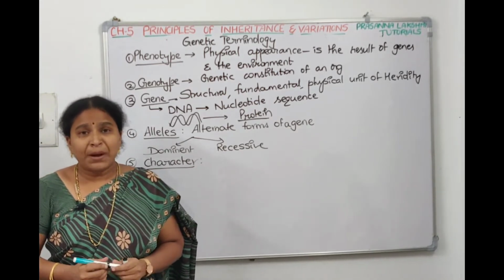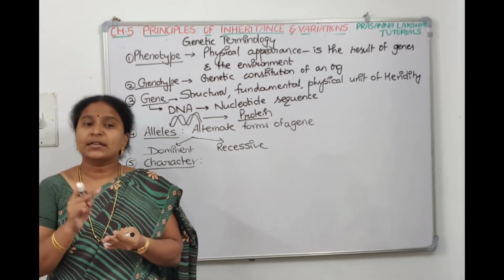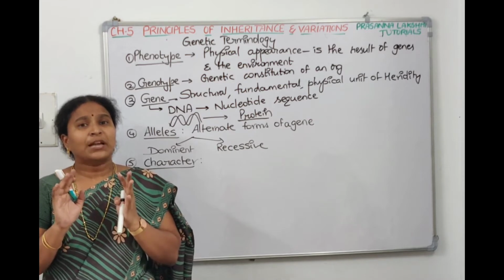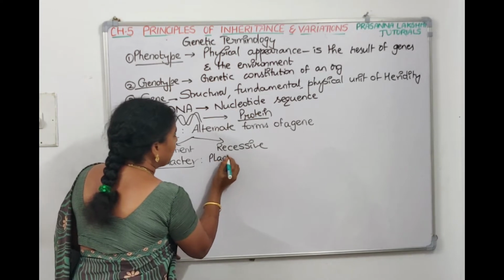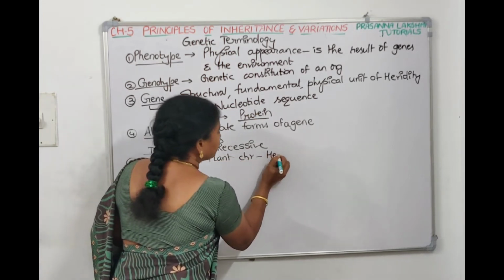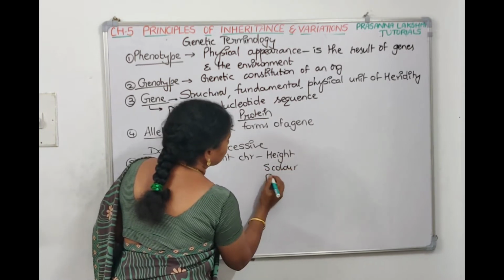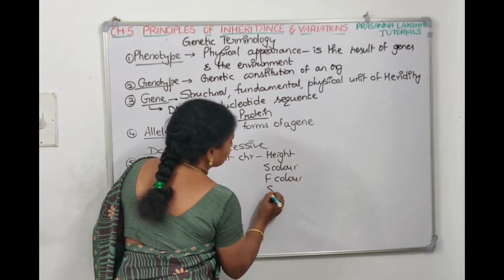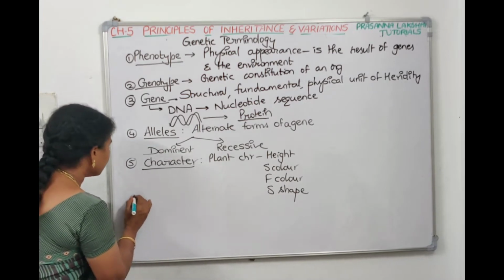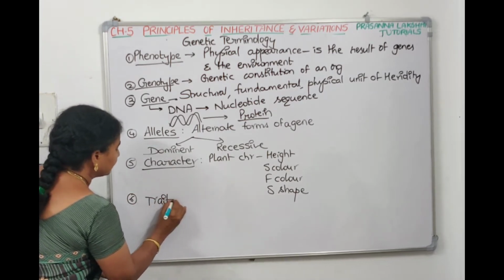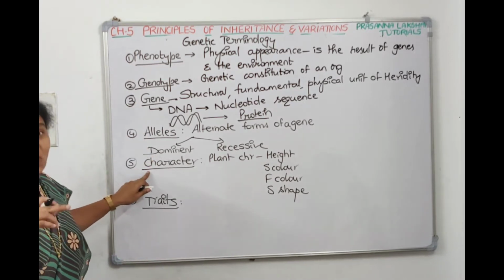Character. For example, if you take a plant, plant height is a character, flower color is a character, seed shape is a character, seed color is a character. Character means it's a phenotypic character, it's a physical appearance. Now again we can tell traits. Alternate forms of genes are called alleles and alternate forms of characters are called traits.